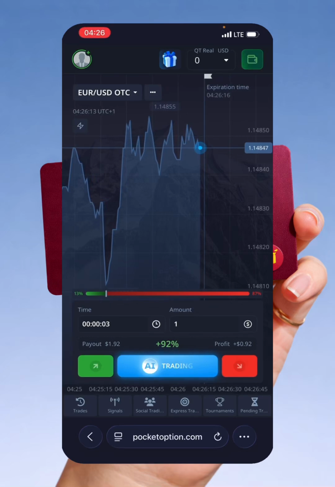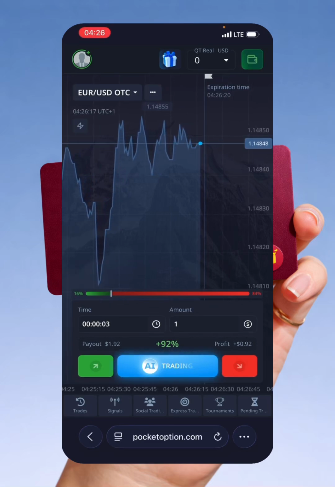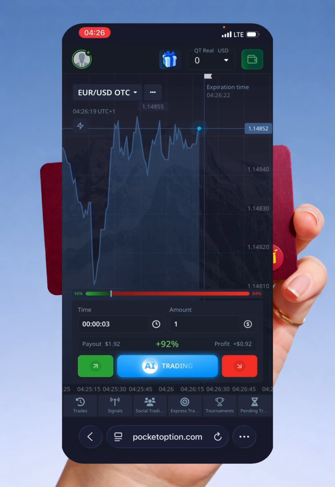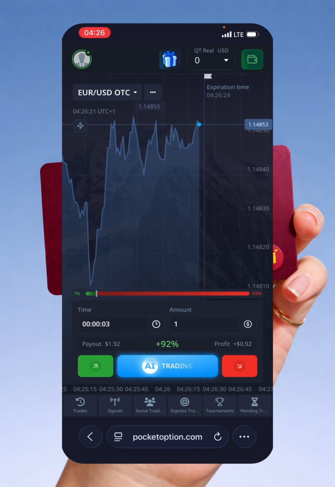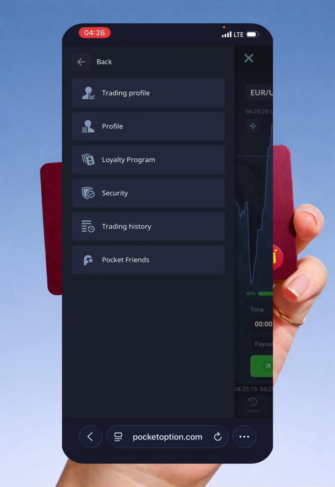So now quickly, let us verify our account. This is really important. All right, so you can make everything legalized. So we're just gonna click on the profile icon, and we are here. Then we're gonna click on profile. We are gonna click on profile again.